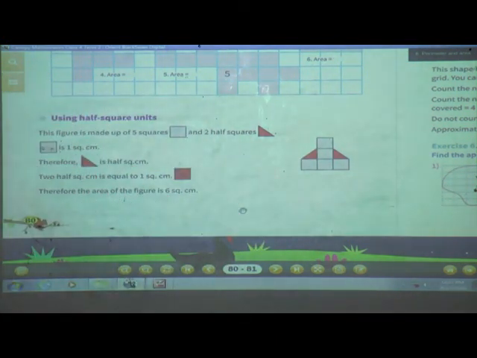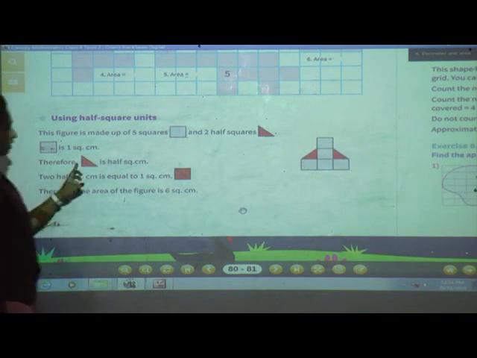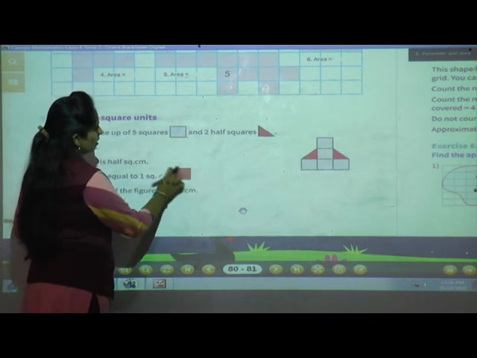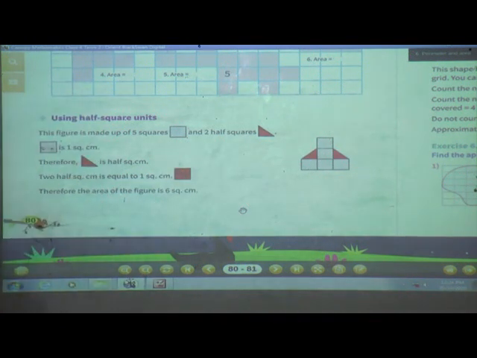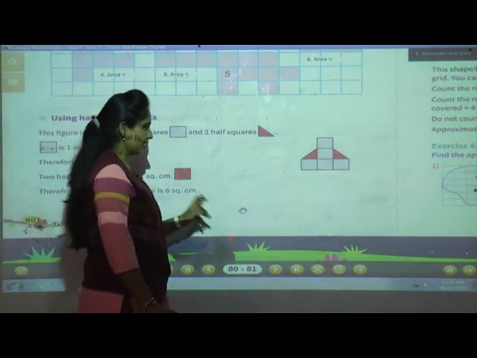See, using half square units. This figure is made up of 5 squares. Which one? This one. And 2 half squares. So this square is 1 square centimeter. Therefore this is half square centimeter. 2 half square centimeter is equal to 1 square centimeter. See, when we join 2 half squares it is equal to 1 full square centimeter. Therefore the area of the figure is 6 square centimeter.